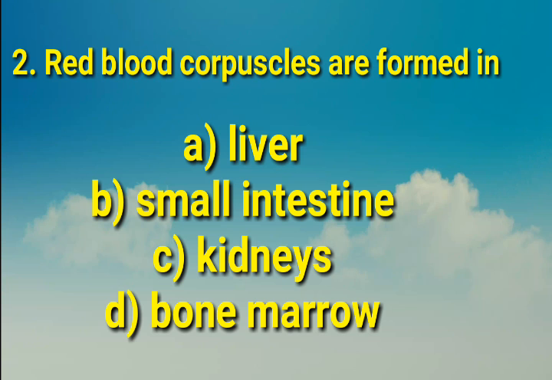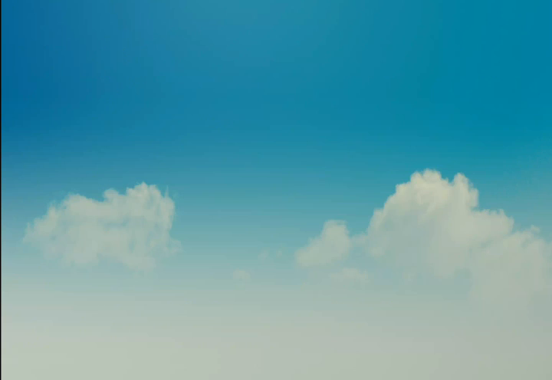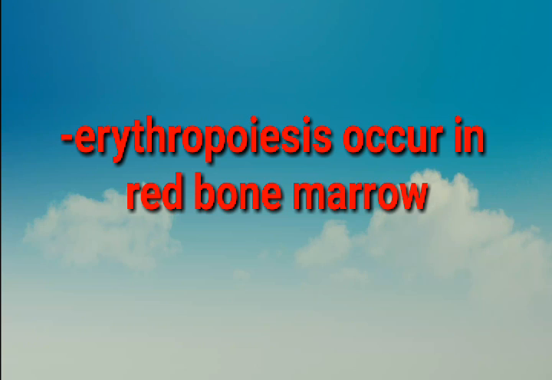Next question. Red blood corpuscles are formed in: options A, liver, B, small intestine, C, kidneys, D, bone marrow. Answer is D, bone marrow. The formation of red blood cells, called erythropoiesis, occurs in bone marrow from the last 3 months of uterine life to the whole extrauterine life.